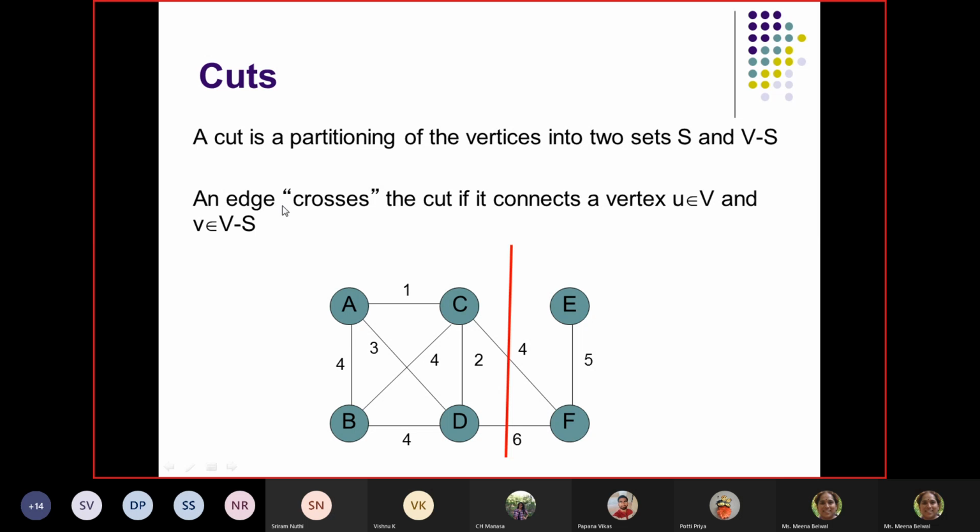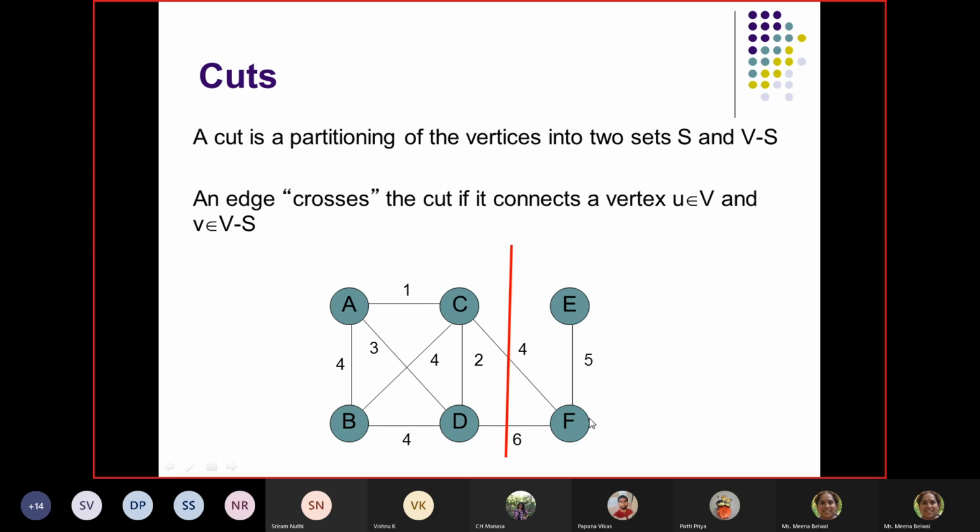And then an edge crosses the cut if it connects a vertex u belonging to S and v belonging to V minus S. So if this is a typical graph given to us, this is a cut. Now I will say that edges CF and DF cross the cut.